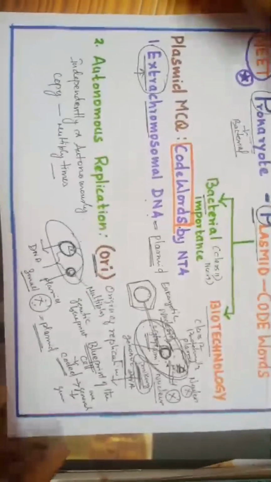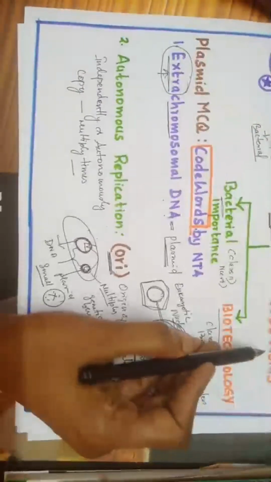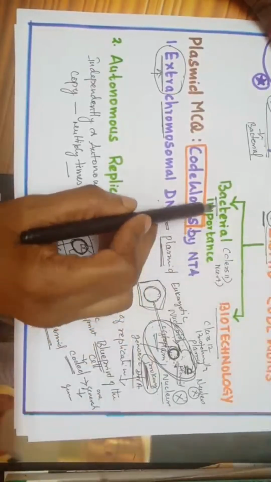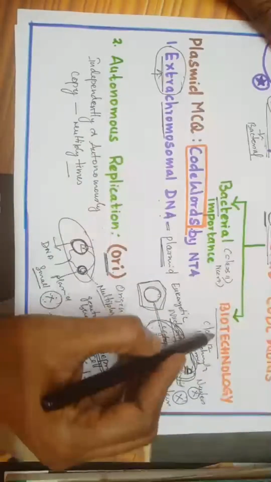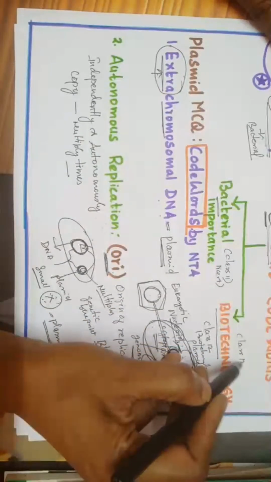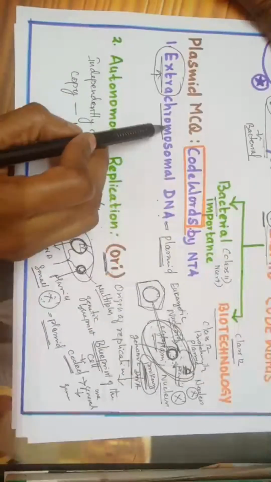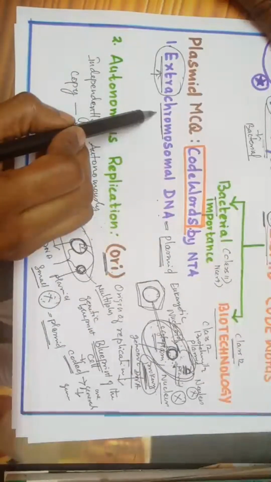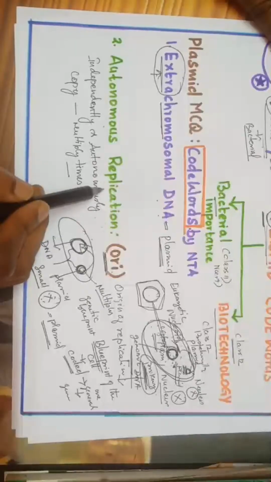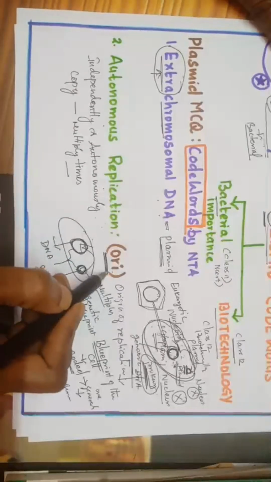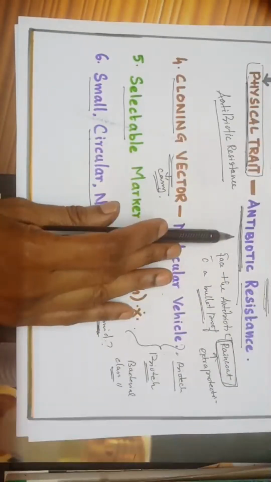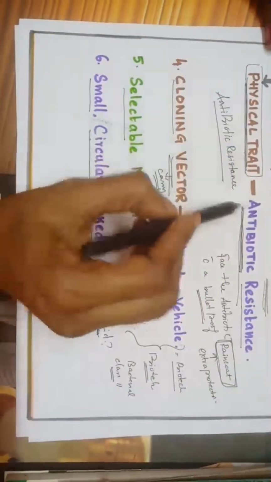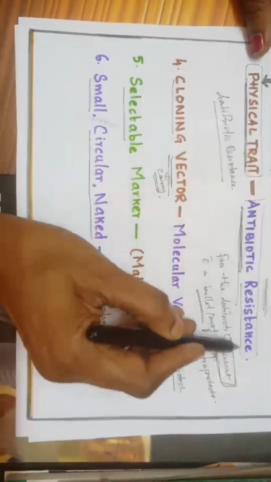Next you have plasmids. In the plasmids, we saw about the code words. Today we saw about the bacterial importance. Biotechnology also you have to study. If you are in class 12, study about plasmids. Next, what are the code words given by NTA? Extra chromosomal DNA, autonomous replication, ORI meaning origin of replication. The third one is phenotypic character, that is the physical trait which can be expressed as antibiotic resistance.